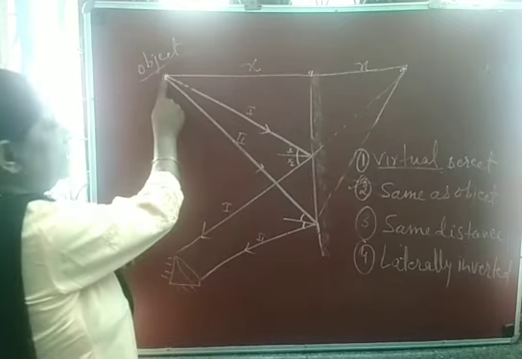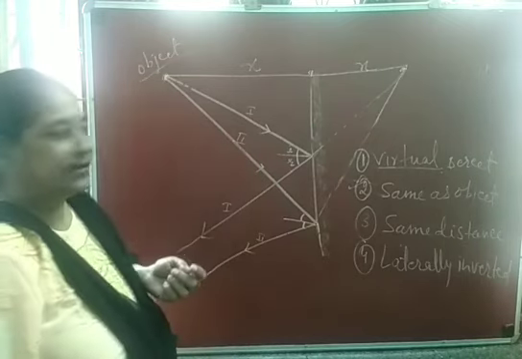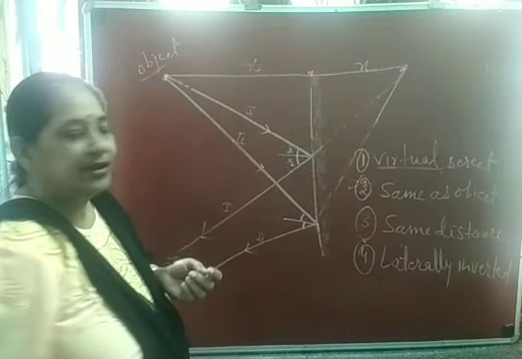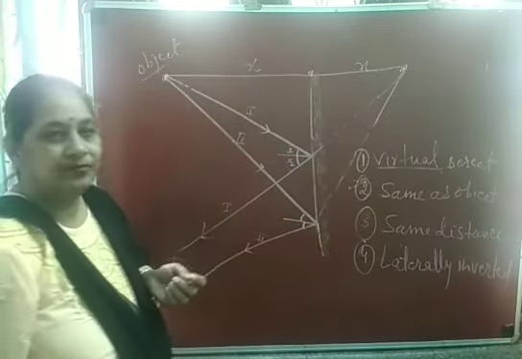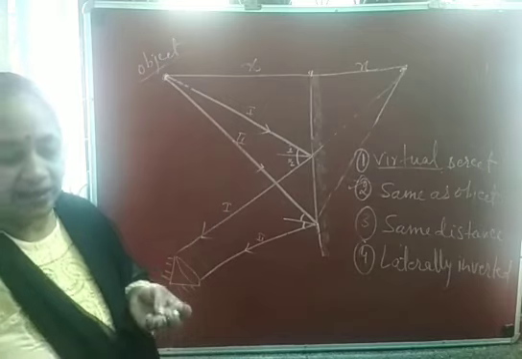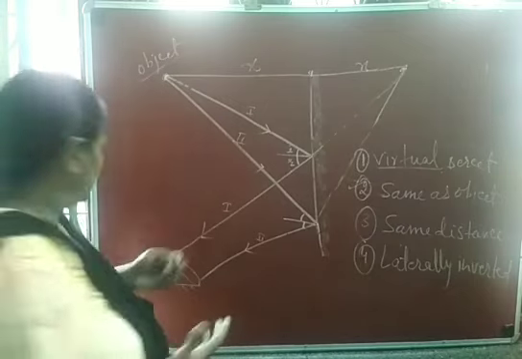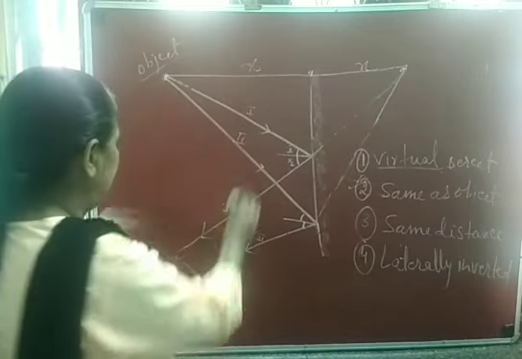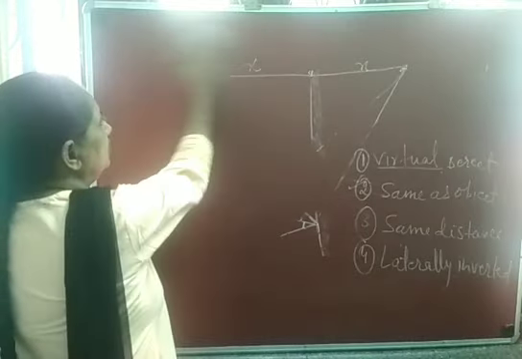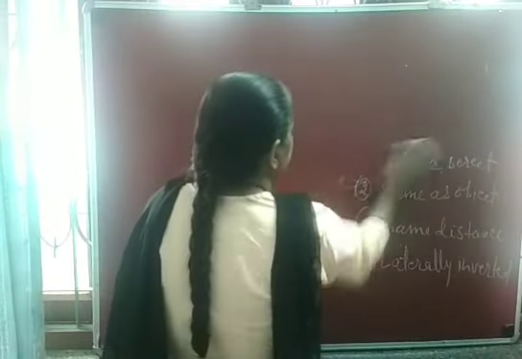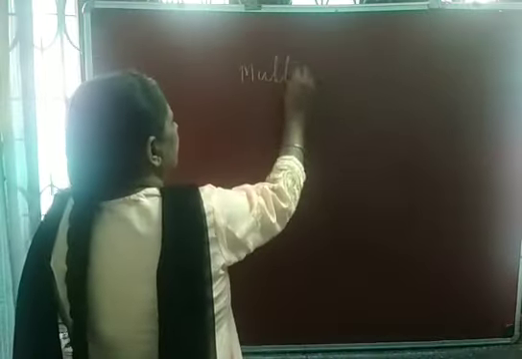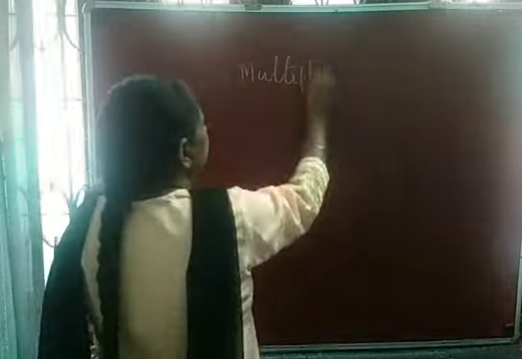Here you see one object is placed, one mirror is placed, and the image is also one. But sometimes we desire to form multiple images. So if you want multiple images, then you should use more than one mirror, and these mirrors should be inclined at an angle. Then only we can get multiple images.